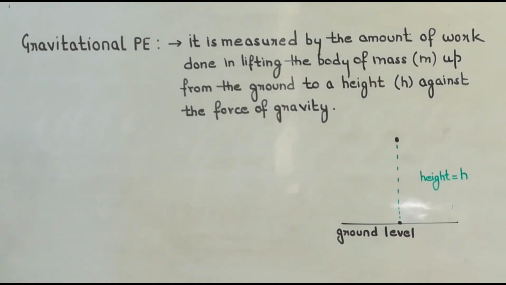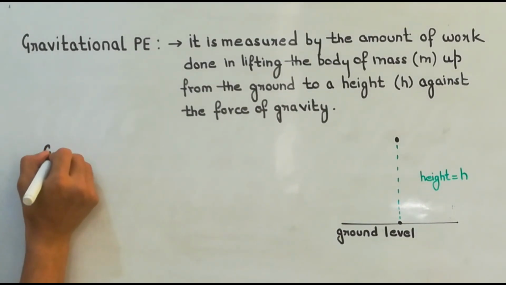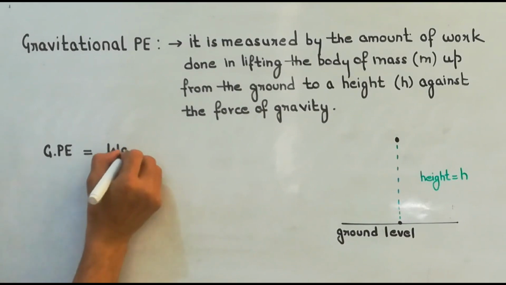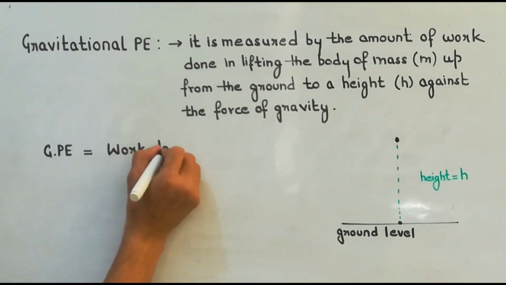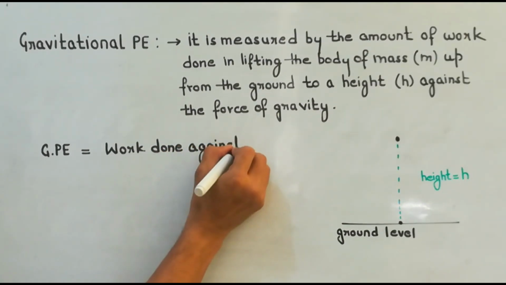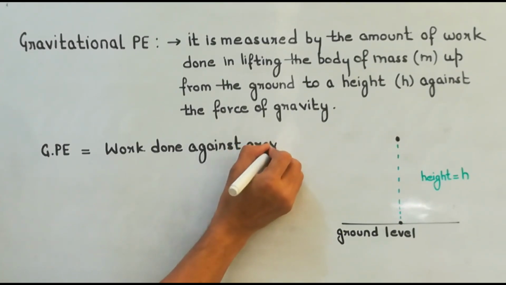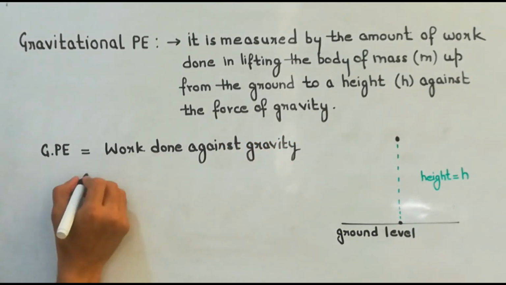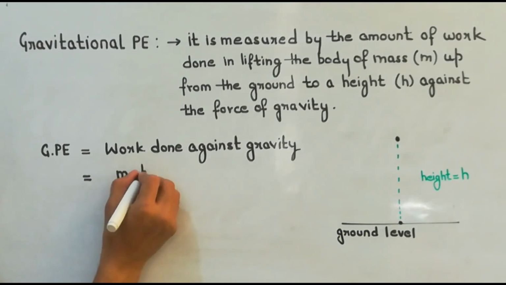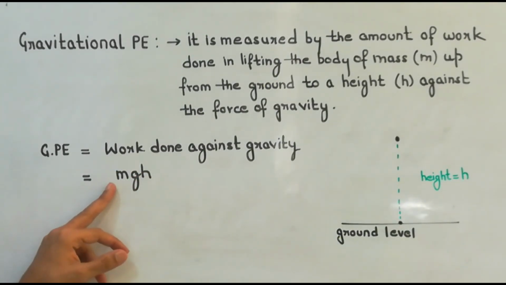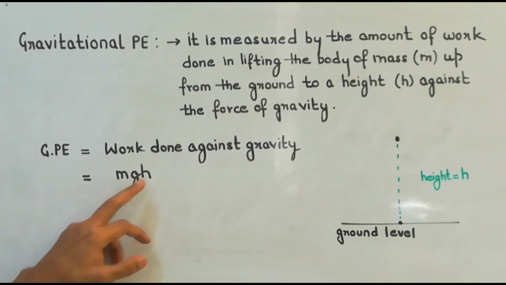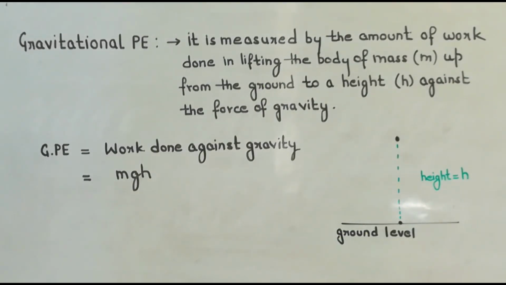Now for that, how is gravitational potential energy calculated? It is equal to work done against gravity. And we know that the formula for work done against gravity is mgh, where m is the mass of the body which is being lifted, g is the acceleration due to gravity on the body, and h is the height to which the body is raised.